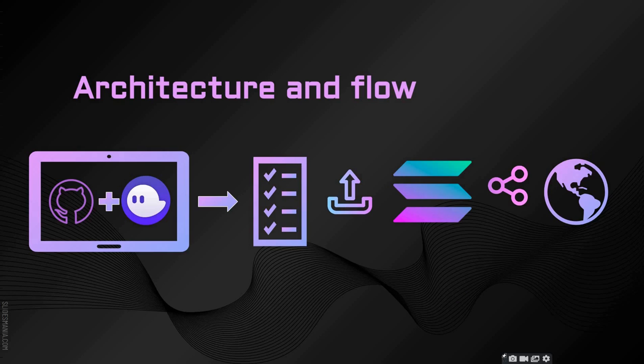This is the architecture of our project, starting with the integration of GitHub and connecting your Phantom wallet. Then on clicking submit, you are taken to your profile where we fetch the data and show it in a profile format, and then on clicking the store on chain button, your data is directly stored on the Solana blockchain, and then you can share your profile among friends and other DAOs as a proof of on-chain profile.